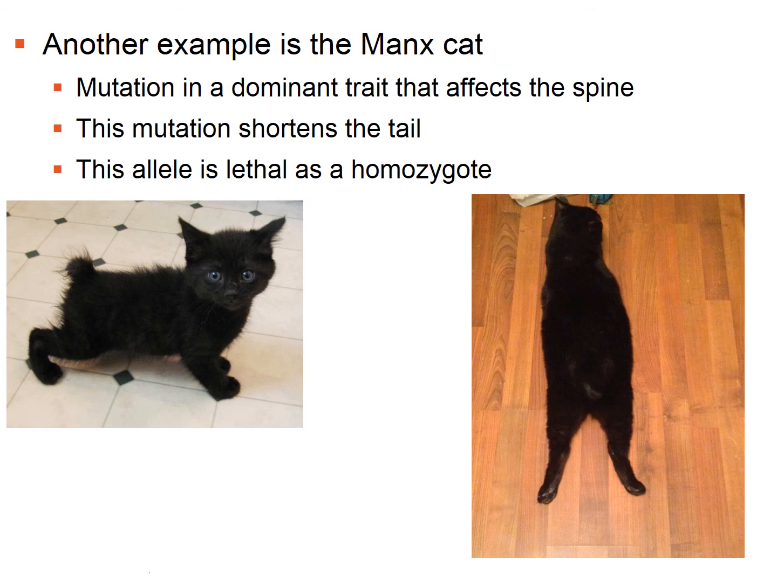So Manx is caused by mutation in a dominant trait that affects the spine. The mutation shortens the tail. So if you have one copy of the dominant allele, the cat will have a shortened tail. You can see the little boy on the right has a stub, and the girl on the left, she has a very even smaller nub. If an individual has two dominant copies, it's a homozygote, then the condition is lethal and the individual isn't even born. It dies as an embryo.